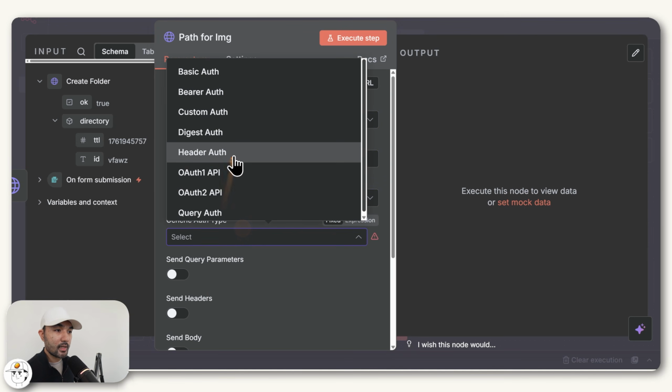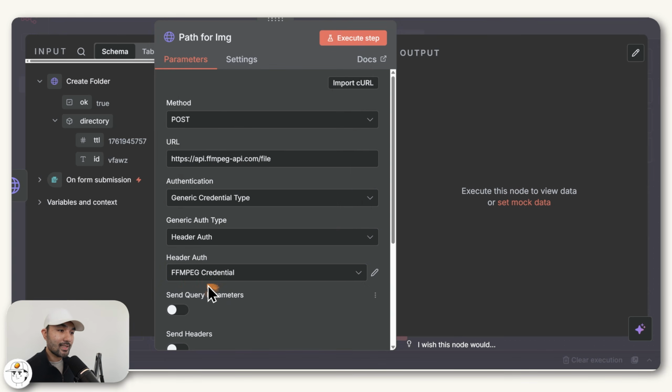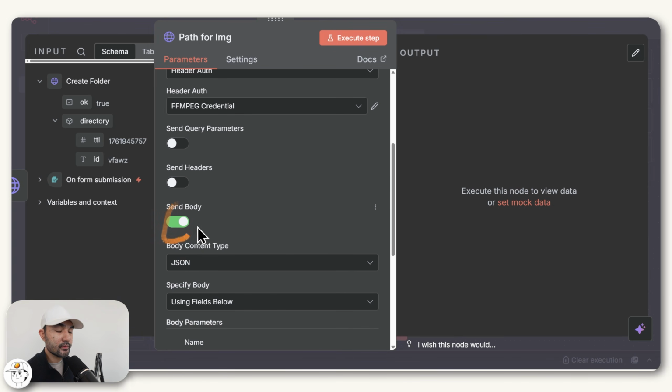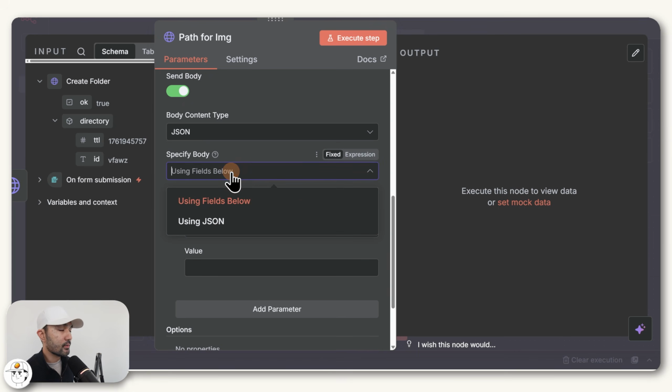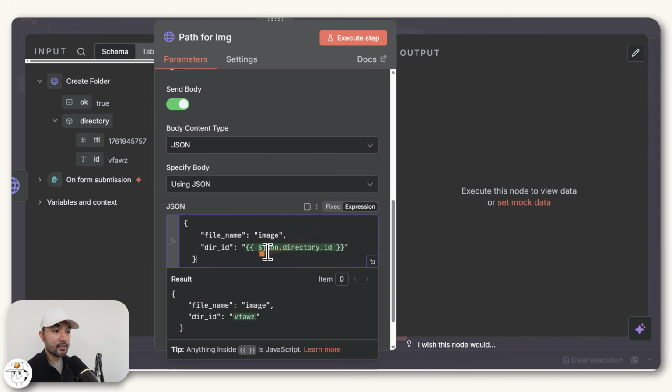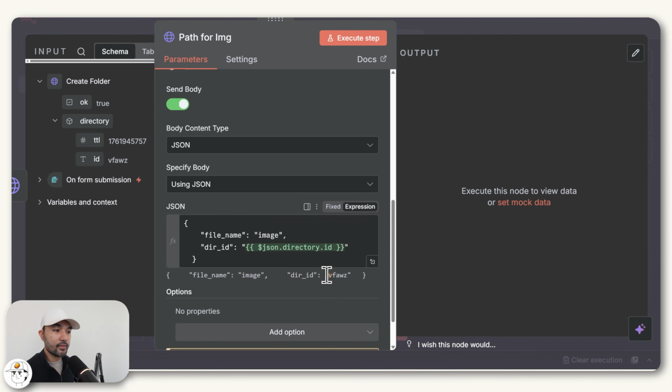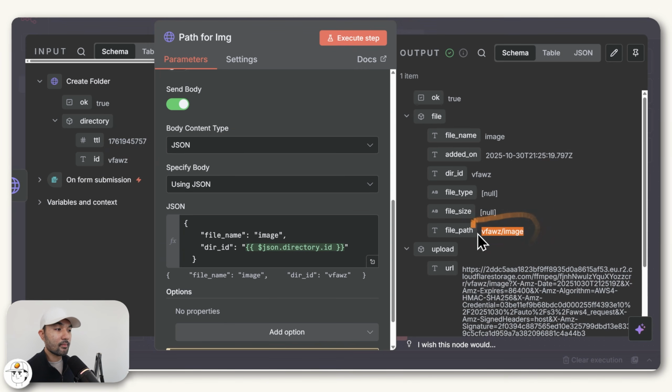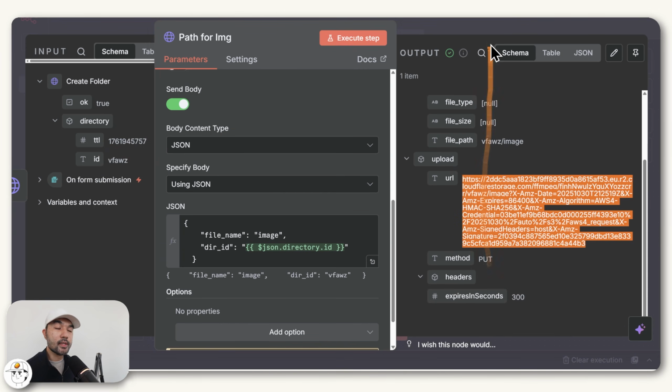You want your credential type to be set to the FFmpeg credential that you just created. But this time we'll be posting a request. So we need a body of a message, which we can just set up using JSON or JavaScript Object Notation. So just change this to expression and paste this script here. And whenever you see these brackets and braces, that's basically what JSON is. It's just a structured way to pass in data to these services. So here you can see we're asking FFmpeg to create a file path for us for this image. And this green text, if you see the preview here, it just points to this folder that we created in the previous node. So if we execute this step, what it just did for us is create this file path and also this upload URL, which is where we will be uploading our image.